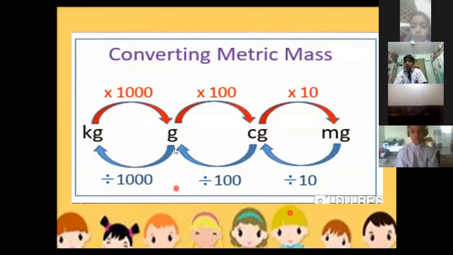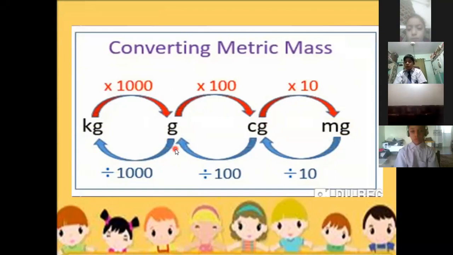Then if we want to convert gram, the smaller unit, to the bigger unit kilogram, we will divide by 1000, because 1 kilogram is equal to 1000 gram. Remember the standard. Whenever we solve any question, first of all we will write the standard and then we will solve the question. Okay? So always remember the standard.